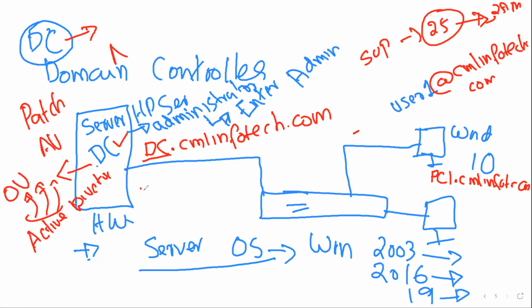You should have an alternate domain controller, or you can go for a parent domain, like your sister concern company. Your main company will have sub companies, and the sub company will be licensed under the main company, and will have the same clustering concept. So in short, when you have a central system that can manage all your properties and all your edge devices, we call it a domain controller.